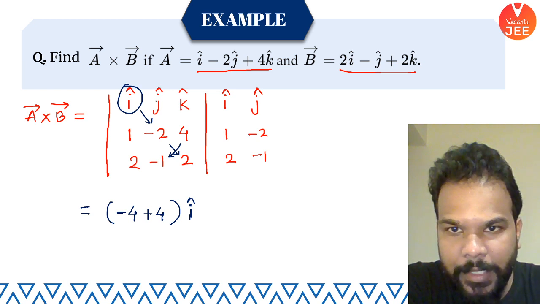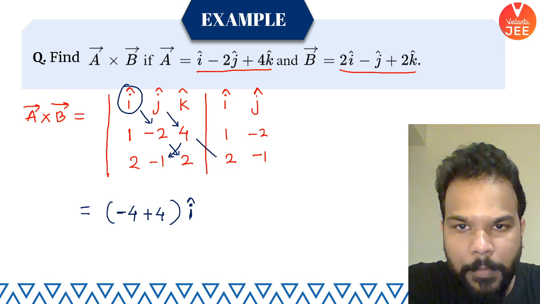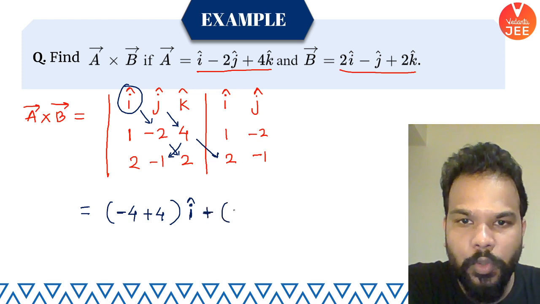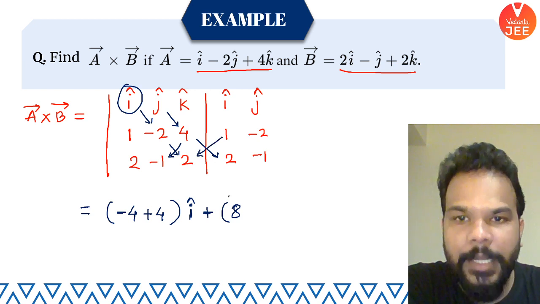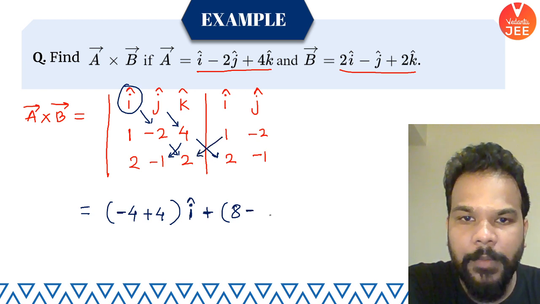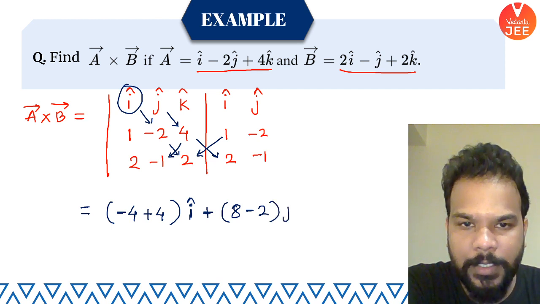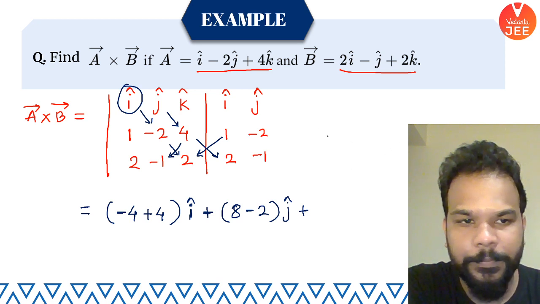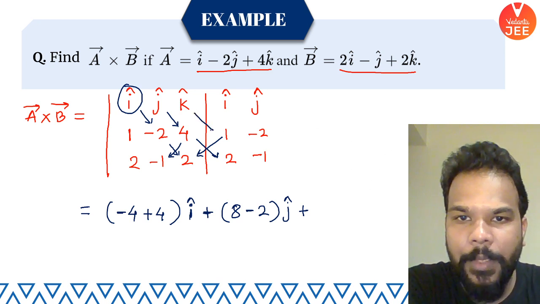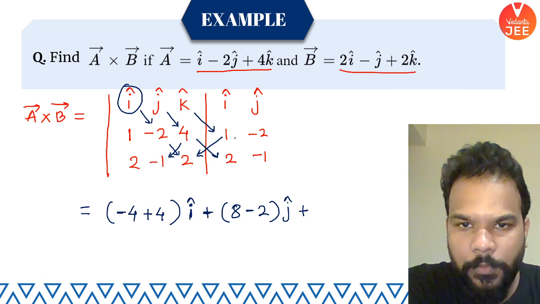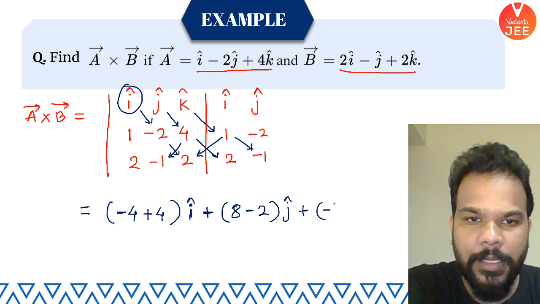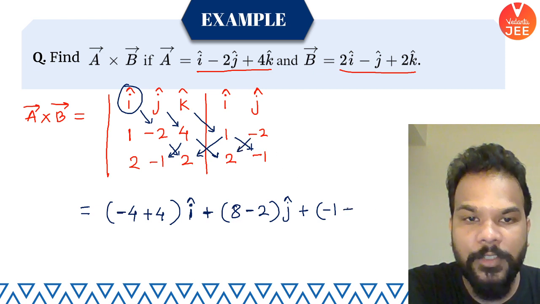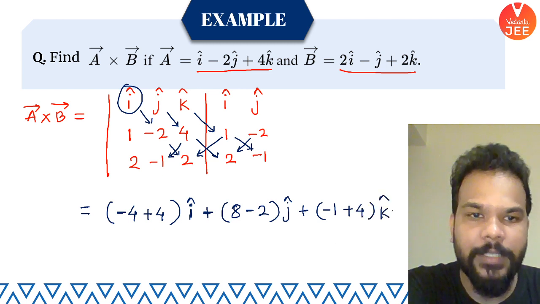Now to find out the value of J cap, I'll go to 4 multiplied with 2. So put a plus sign here, and then 4 multiplied with 2 will give you 8, and then 1 multiplied with 2, put a minus sign, 1 multiplied with 2 gives you 2 only, and this is your J cap component. Okay. Cool, guys. Next is K cap. So K cap, for that 1 multiplied with -1 gives me -1, put a minus sign, and then -2 multiplied with 2 gives you -4, so overall this becomes +4, and this is your K cap component.